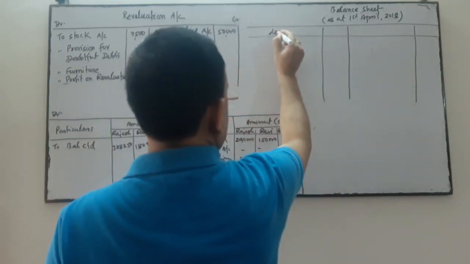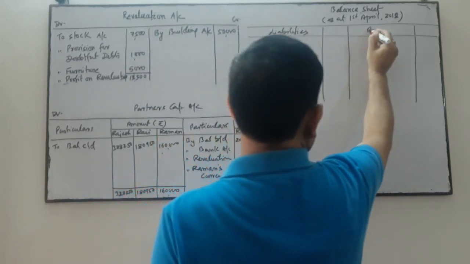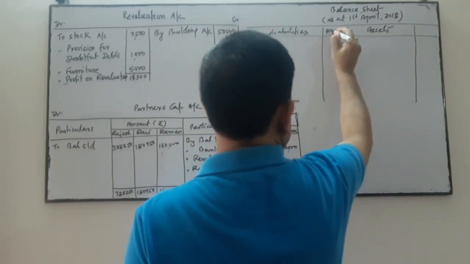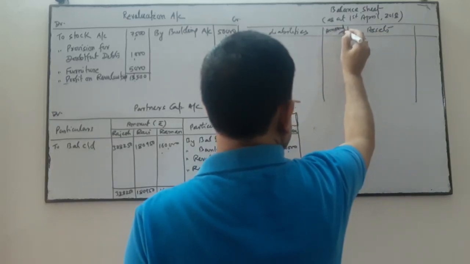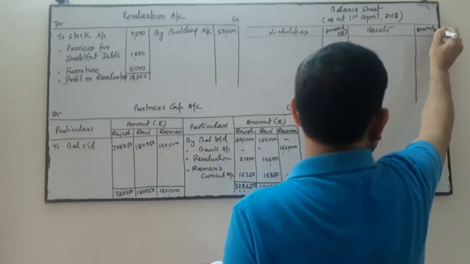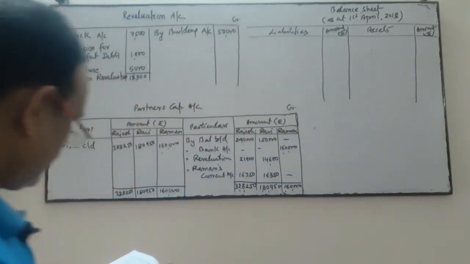This side is your liabilities. You know it well. This side is for assets. This column is for the amount of liability, we have to write the amount of liability, and this is for the amount of assets we have to write. Now come one by one.